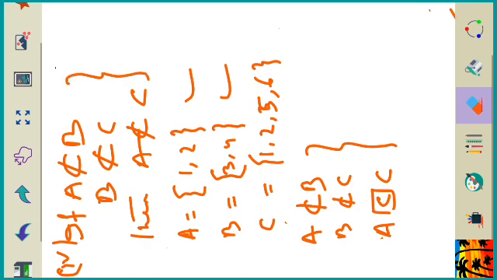So this statement is not always true. Hence I will write this statement as a false statement, because of the example I have given. In your copy also, when you write, just give this example. If A is {1, 2}, B is {3, 4} and C is {1, 2, 5, 6}, then A is not a subset of B, B is also not a subset of C, but unfortunately A becomes a subset of C. Thus the given statement becomes false. Right? Now let us proceed to bit number 5.